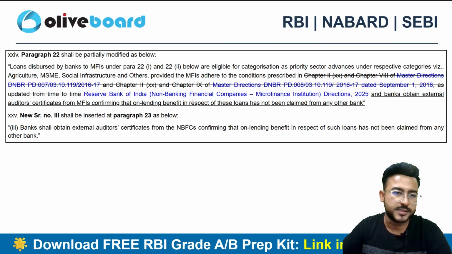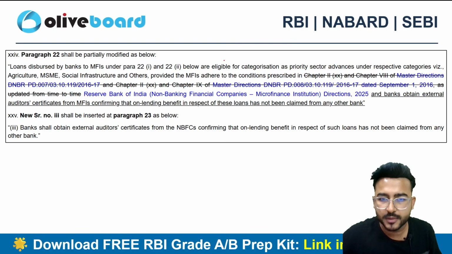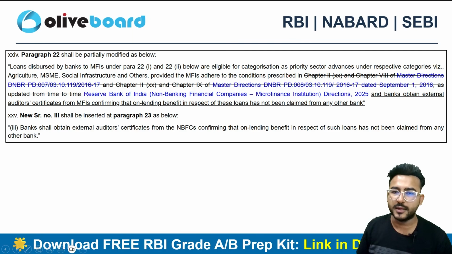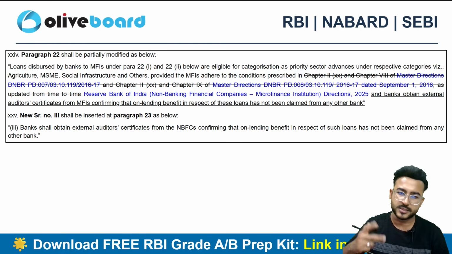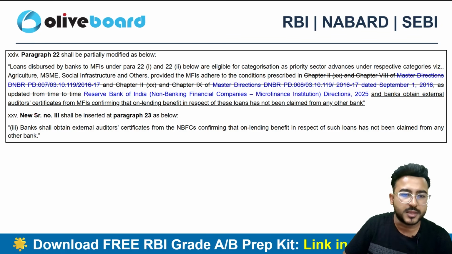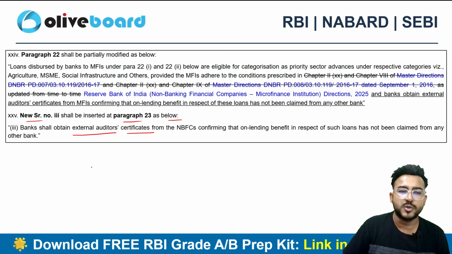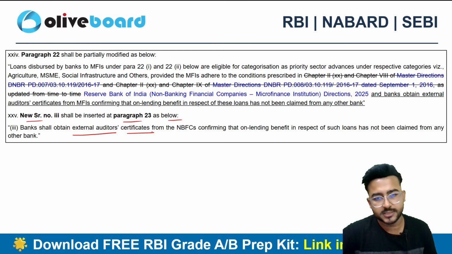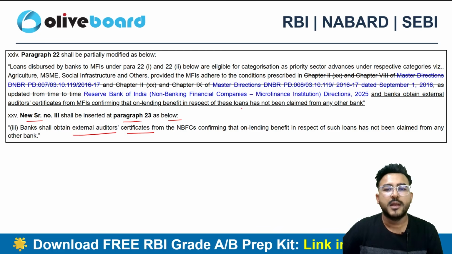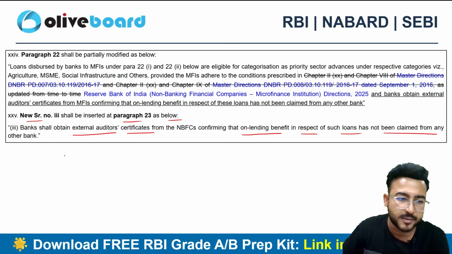Now guys, the next one is related to the MFI. Loans disbursed by banks to MFIs are eligible to be categorized as PSL advances under the respective category. It can be agriculture, it can be MSME, it can be social infrastructure and others, right? But the new para that has been inserted is that the bank shall obtain an external auditor's certificate. So the bank has to obtain an external audit certificate from that particular NBFC confirming that on-lending benefit in respect of such loan has not been claimed by any other bank.